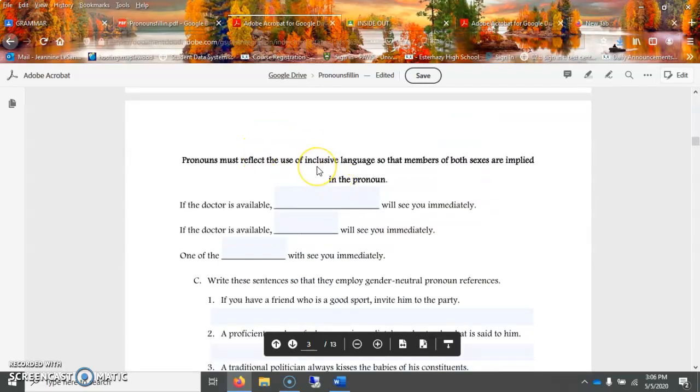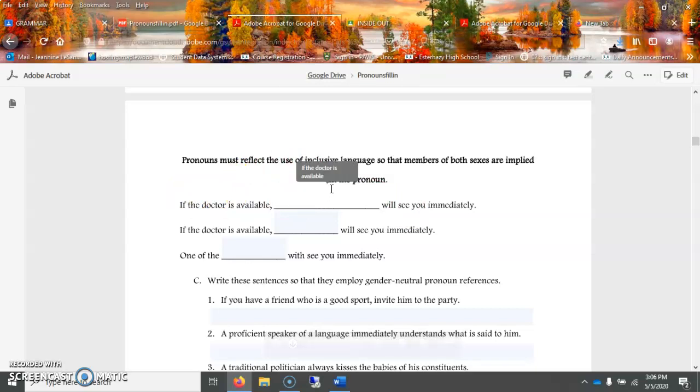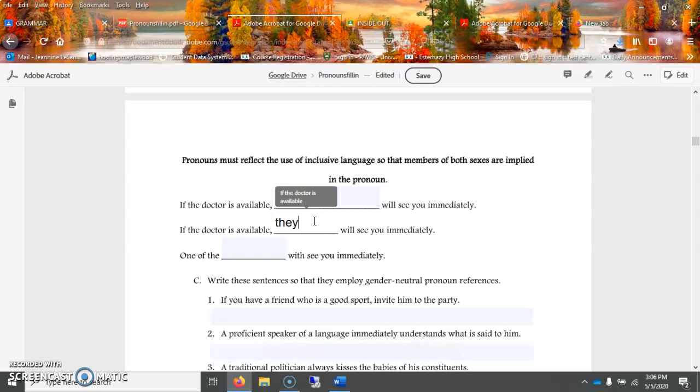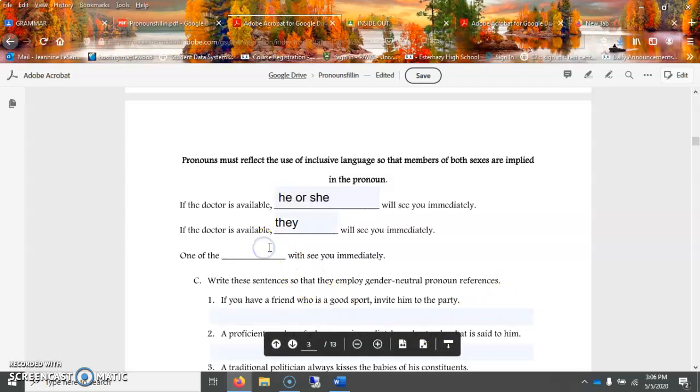Now, pronouns must reflect the use of inclusive language too, so that members of both sexes are implied in the pronouns. So if the doctor is available, doctor is not male or female. It can be both. So how do we work this through? So if a doctor is available, you can say, now this might not always be politically correct, he or she will see you immediately. If you're not comfortable with saying that, if the doctor is available, they will see you immediately. Or one of the doctors will see you immediately. I'll have to fix that.